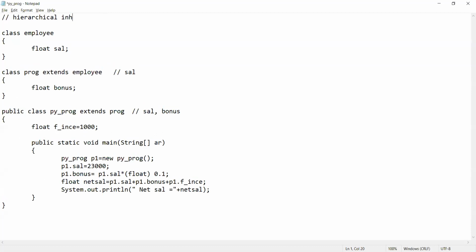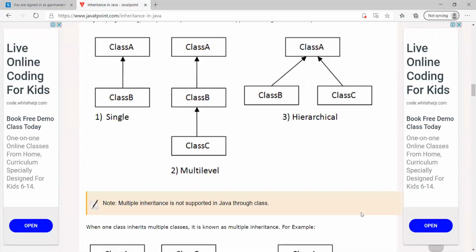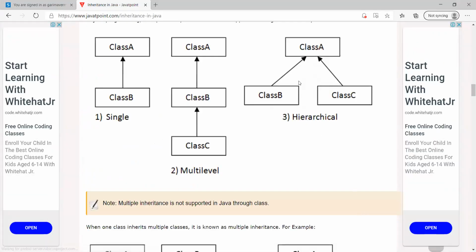Hierarchical inheritance. Now, what is hierarchical inheritance? In case of hierarchical inheritance, basically we have one parent, but more than one child. So one parent is having more than one child. This kind of structure is called hierarchical inheritance. So let's see if I can find the picture for hierarchical inheritance. Okay, so this kind of relationship is called hierarchical inheritance, where you have a single parent and this parent is having more than one child.